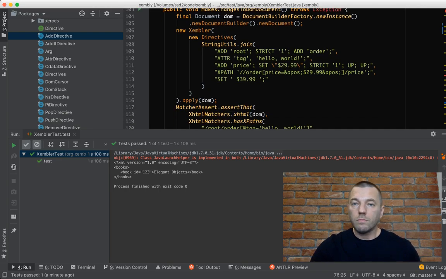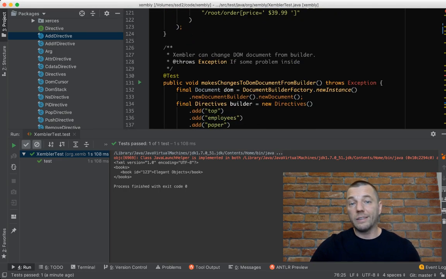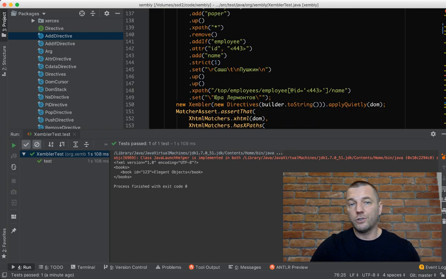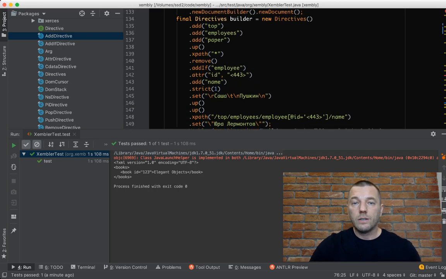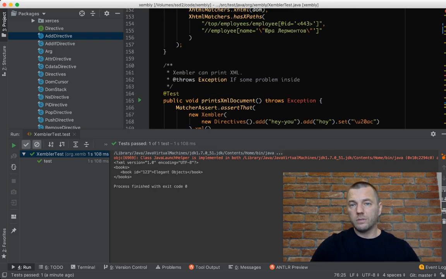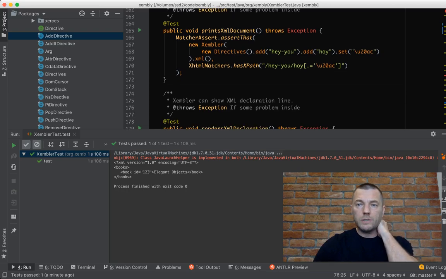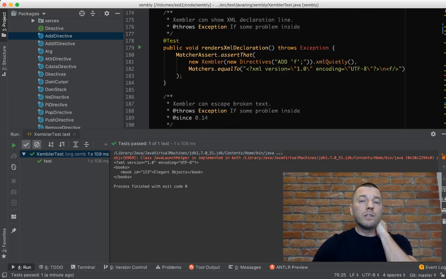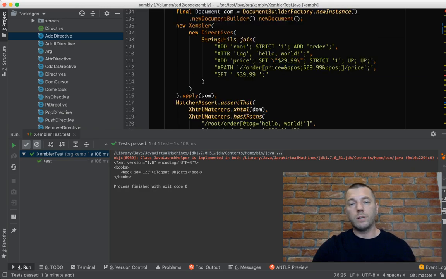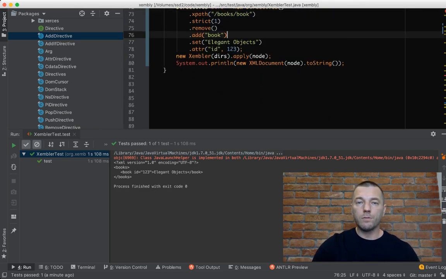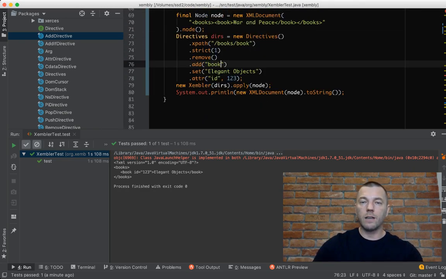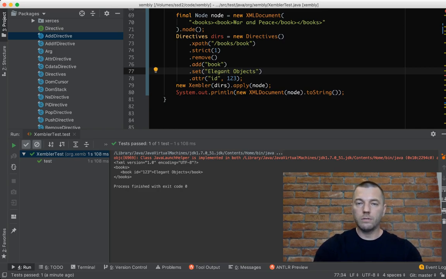There are a few other instructions like namespace, for example, which you may need in your code, maybe not. Some people don't use namespaces. And of course, the library takes care of all the escaping of the code. For example, I can say elegant objects, something like that. And you know that, sorry, it's the wrong price. So I can say something like that.